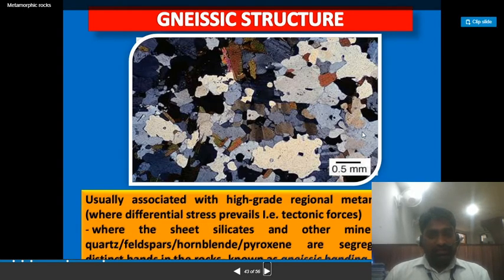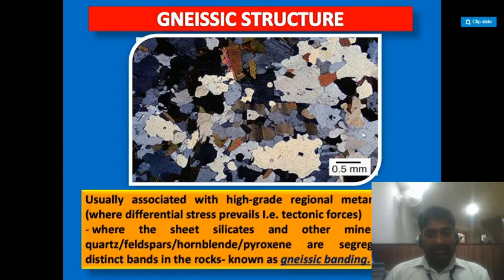Gneissic structure is usually associated with high grade regional metamorphism where differential stress prevails, that is tectonic forces, where the sheet silicates and other minerals like quartz, feldspar, hornblende, pyroxene are segregated in distinct bands in the rocks, known as gneissic banding.